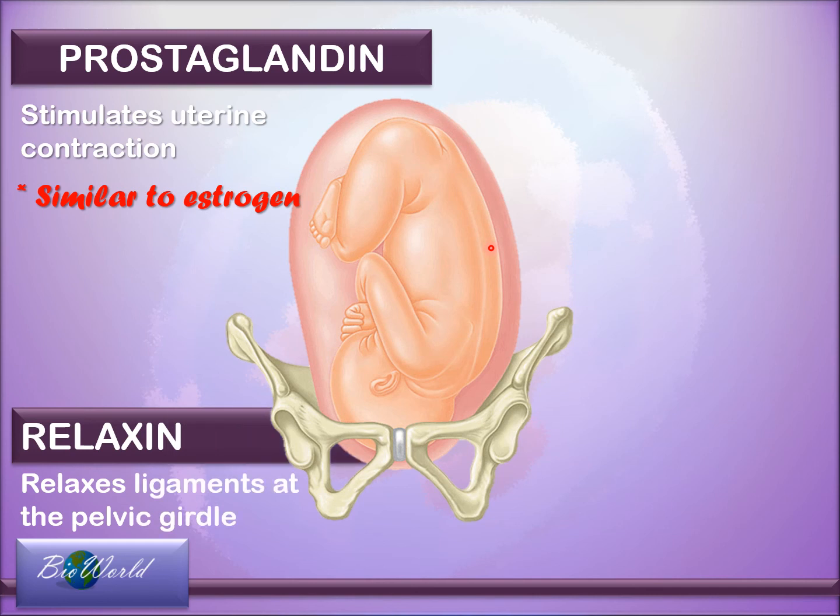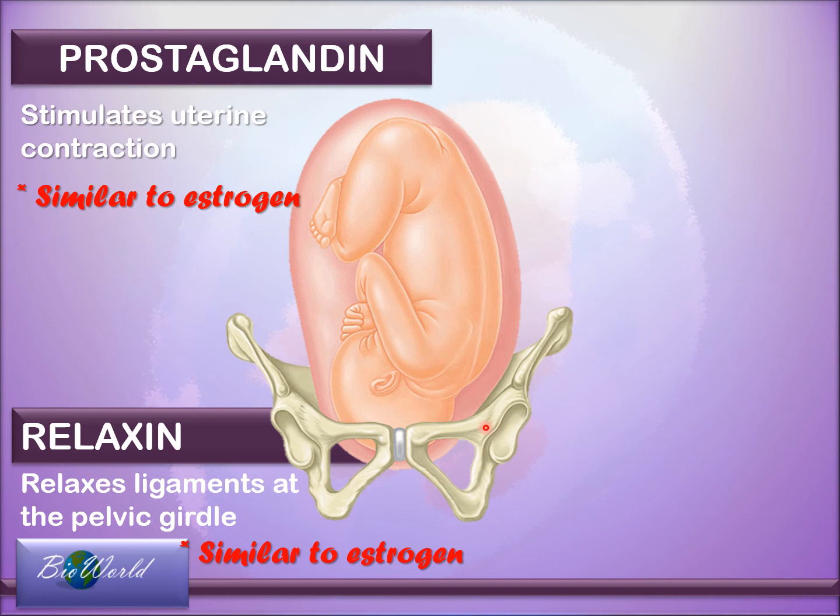Now, for the baby to travel out of the mother's body, the baby not only has to pass through the cervix, which has already been made flexible by estrogen, but it also has to pass through the pelvic girdle. Now, this pelvic girdle is a bone structure which is hard, but by the presence of this hormone relaxin, the hormone will slowly relax the ligaments that are holding the bones together.